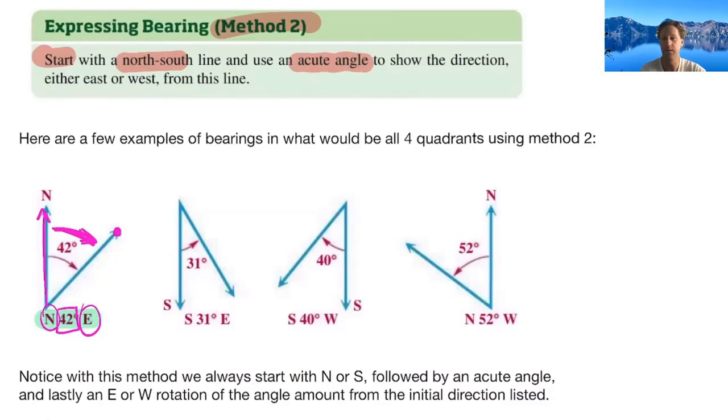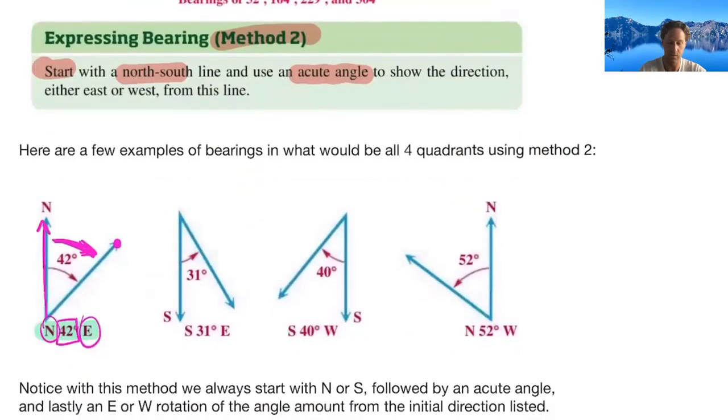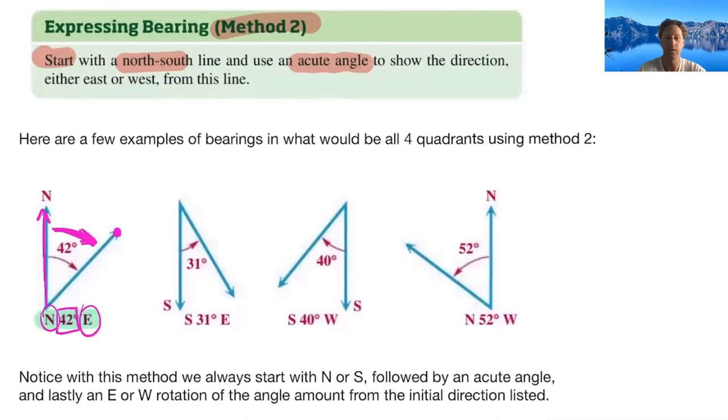So why did they choose north or south first? We just had to choose. And since the other method always uses north first, probably because of the North Star out at sea, because of our compasses, then we're going to make sure that when we do method 2, we always use the north or the south. So looking at the next one here, it says to start by looking south first, rotate 31 degrees second, and in the eastern direction, so to the right.